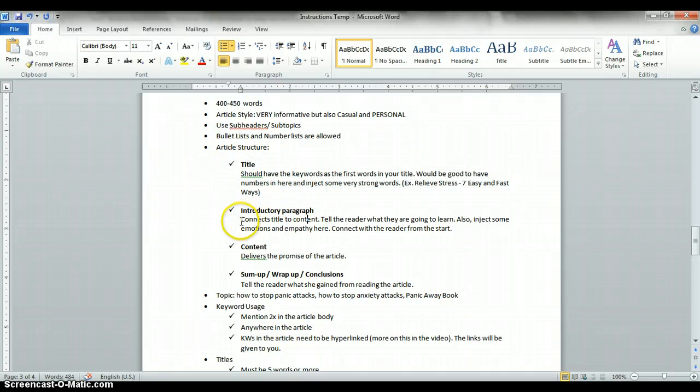Introductory paragraph, you just need to connect the title to the content. So just give a brief introduction on what the reader is going to learn in your article. Okay, and here is where we say that this has to be personal. You need to inject some emotions and empathy.